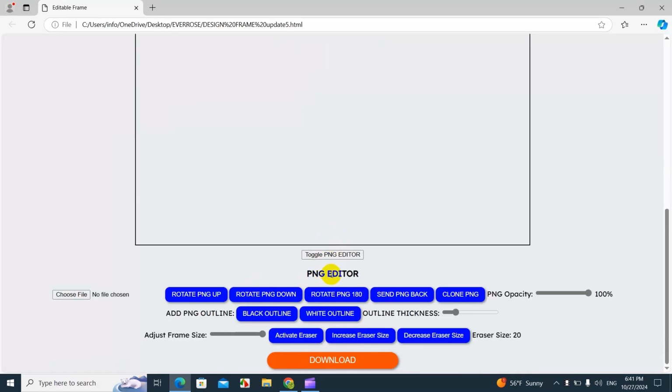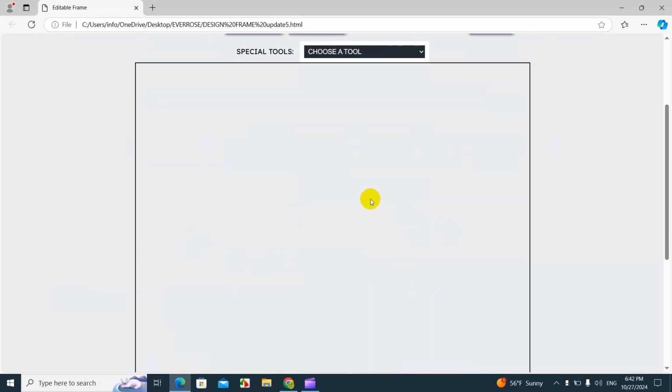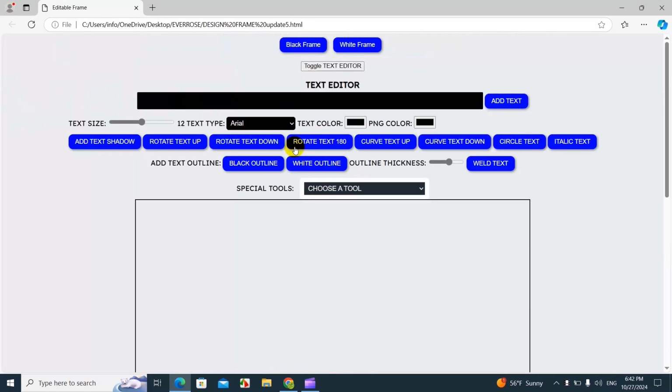And down here we have the PNG editor. Anything that has to do with uploading a design will be down here. You can do the same thing: rotate the PNG up or down, rotate 180, send the PNG back. You can clone the PNG. You can add a black outline or a white outline to the PNG. And we have an erasing tool here, or eraser, to erase some parts of stuff that you don't want on your PNG. And finally, the download button here. Anything that you edit on Design Frame will have to stay inside this frame, so everything that stays out is not gonna download or save.